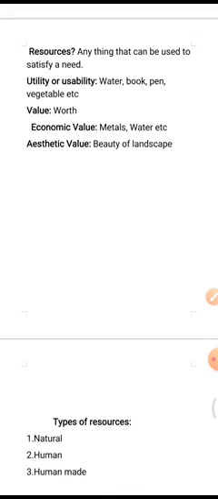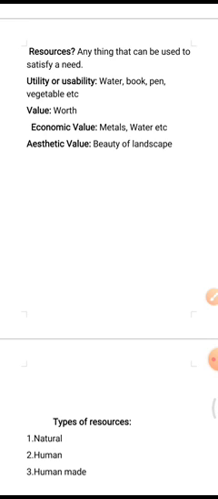Anything that can be used to satisfy a need is called a resource. See here, Earth is a unique planet because it is the only planet which sustains life. Human beings, animals and plants are members of the biosphere.